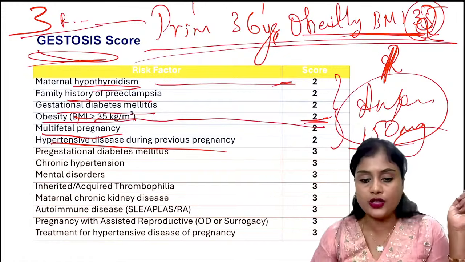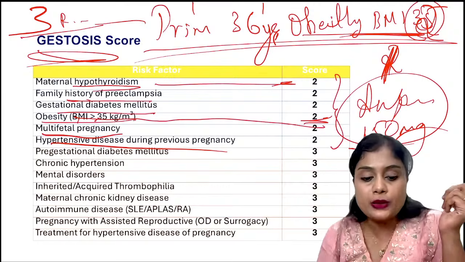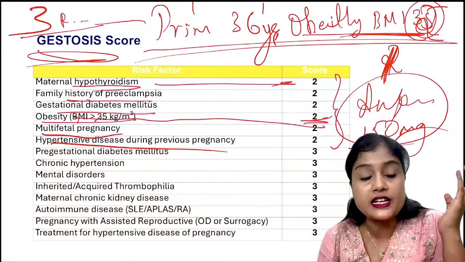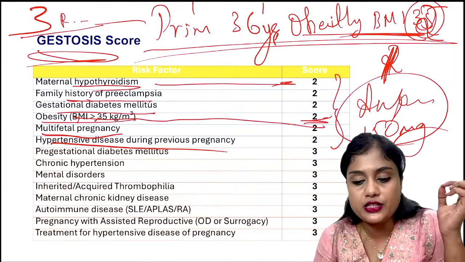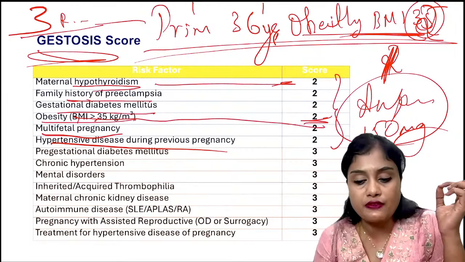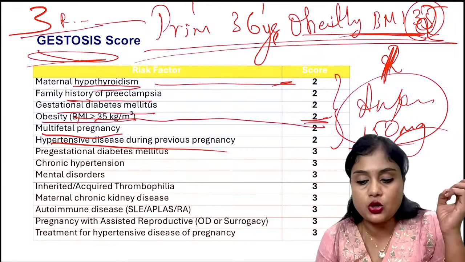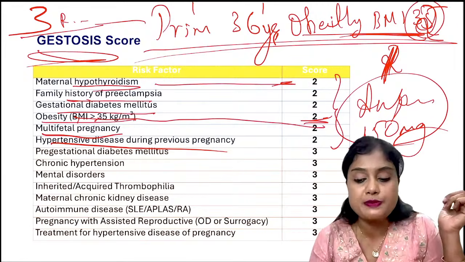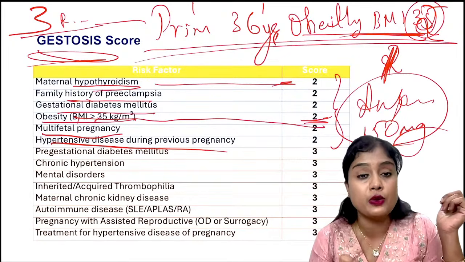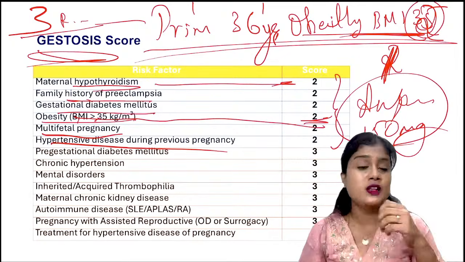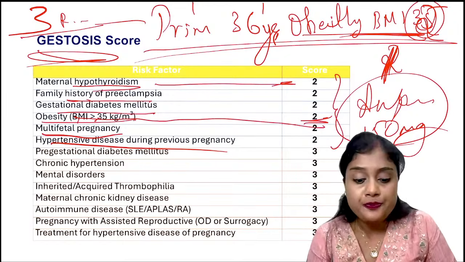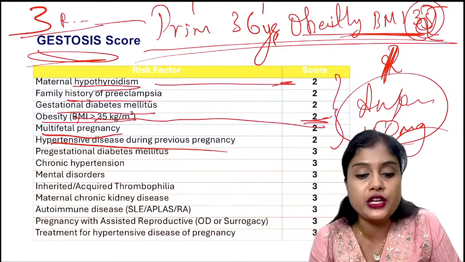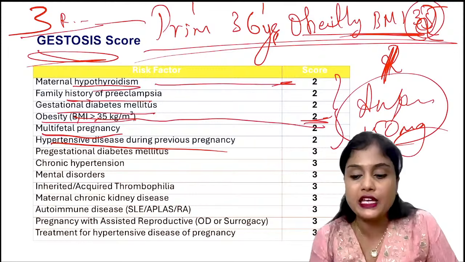Okay. Now coming to the investigations. So urine protein should be done, and proteinuria is a key diagnostic sign, that is 300 milligram. This you should definitely remember. In 24 hours urine, this is the gold standard: 24-hour urine of more than 300 milligram. But we cannot wait for 24 hours, then we will do a urine dipstick. Urine dipstick should be more than or equal to +1. Then coming to the protein creatinine ratio, urine protein creatinine ratio more than 0.3. Okay, all of them are equally important.